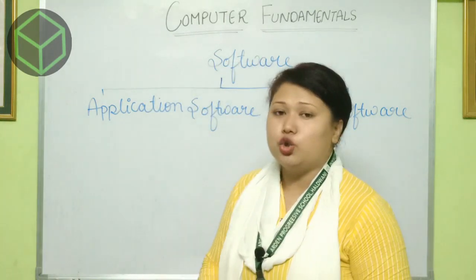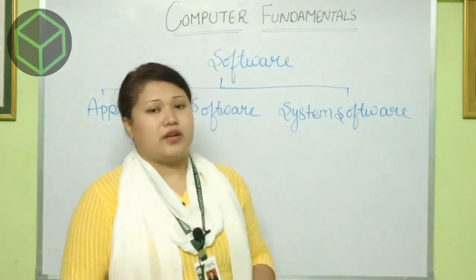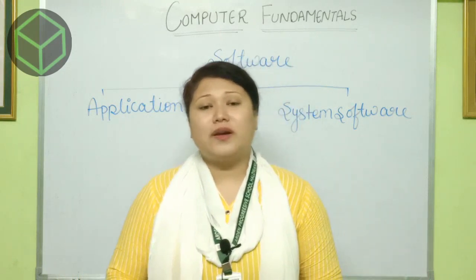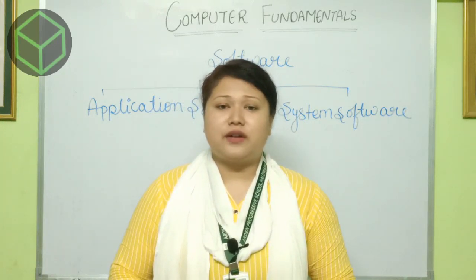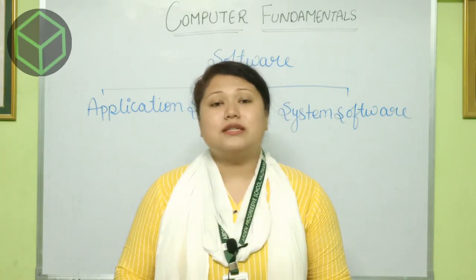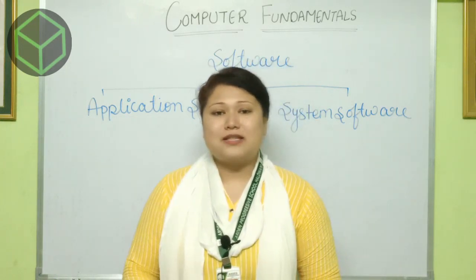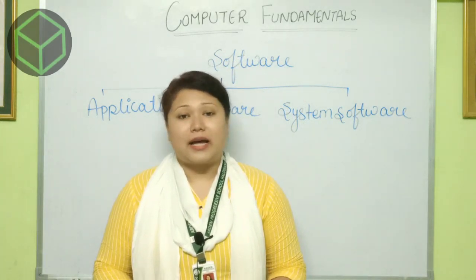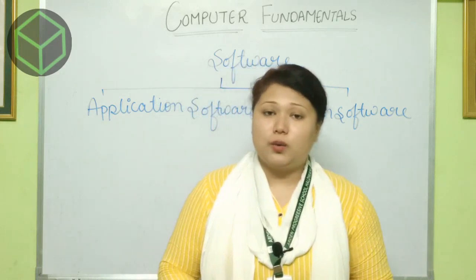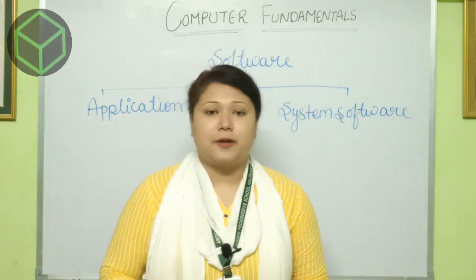Now let's see it in two parts, that is application software and system software. Application software are those software which help us to complete a specific kind of task. Now what is a specific kind of task? Those tasks which are specially completed for one purpose. Like in MS Paint you can do painting. In MS Word you can do typing. In MS Excel you can do calculation, and in MS PowerPoint you can do a presentation.